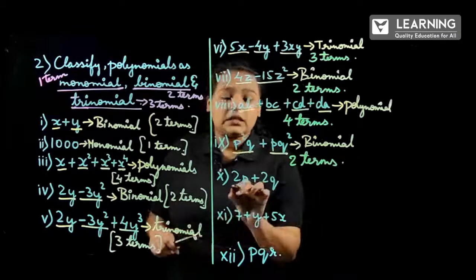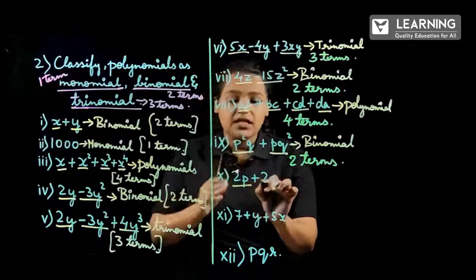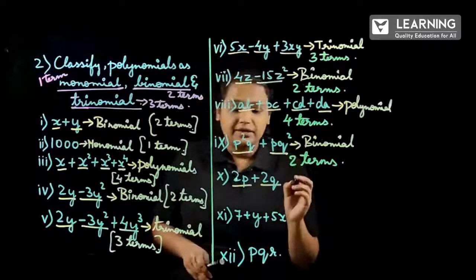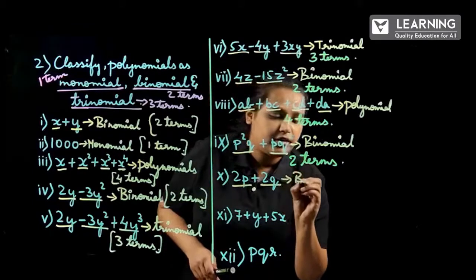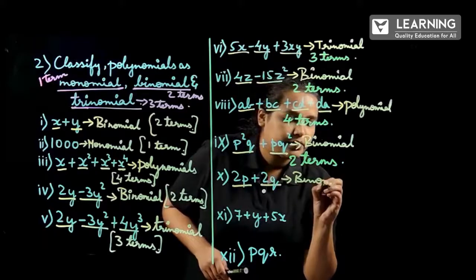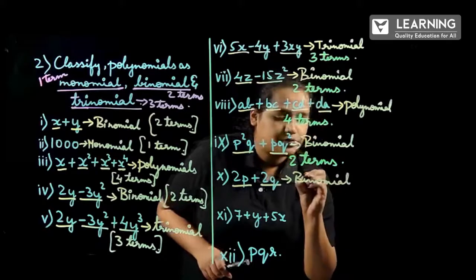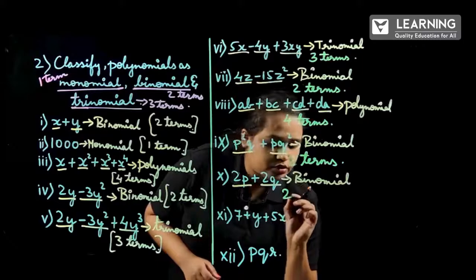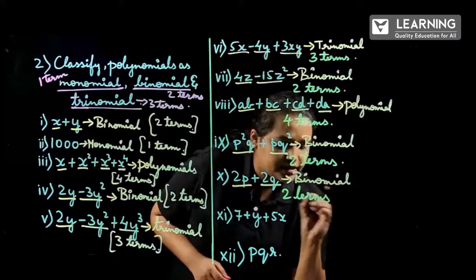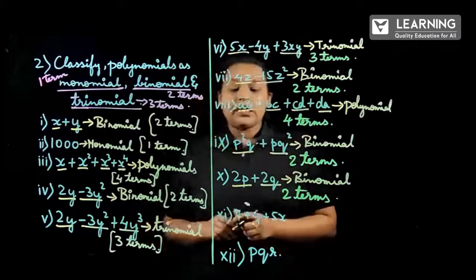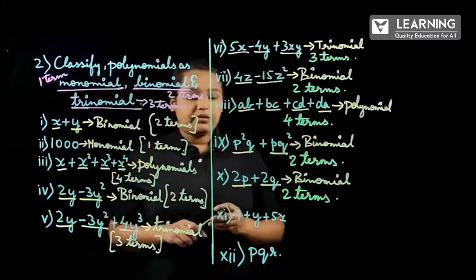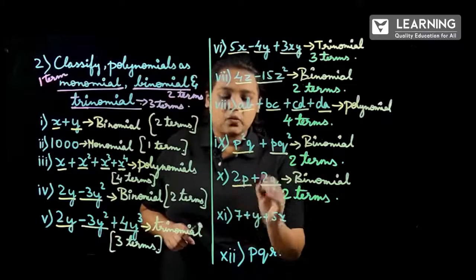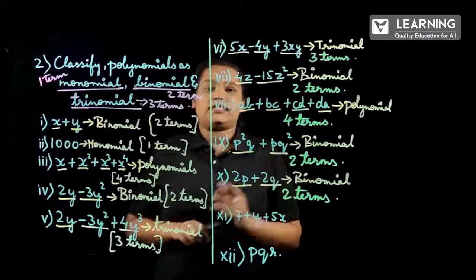Next question, 2p plus 2q. So 2 terms, the answer will be binomial again because of 2 terms present in the given expression. The next problem is 7 plus y plus 5x.